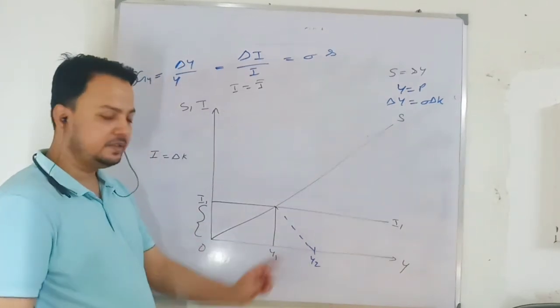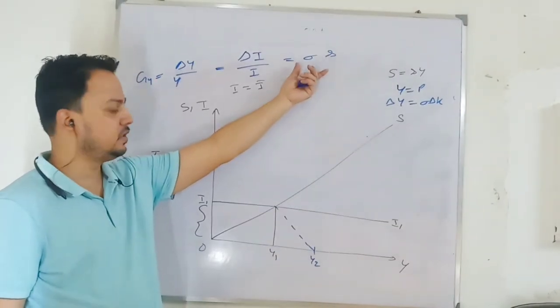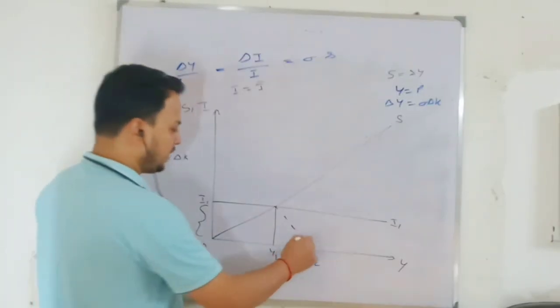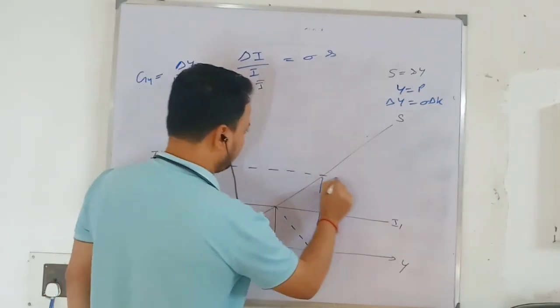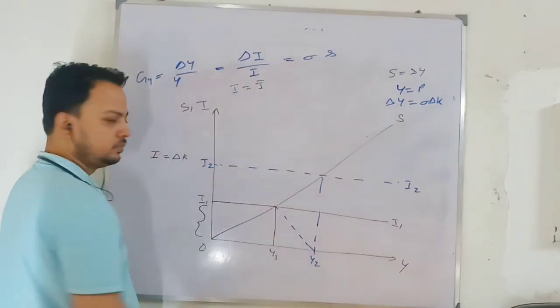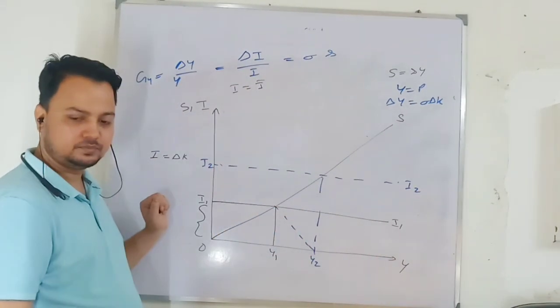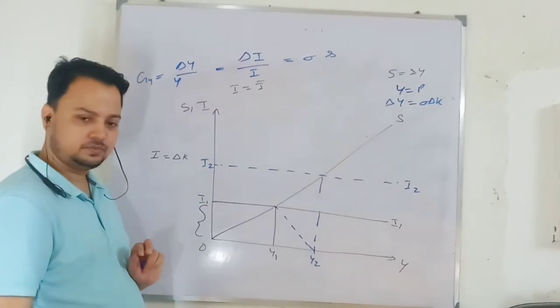At this output level, at steady state, if I have to maintain this unique rate of growth, investment must increase from I1 to I2. This much additional capacity is coming up. Yes or no?